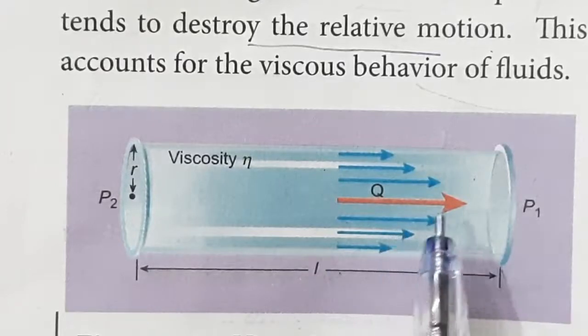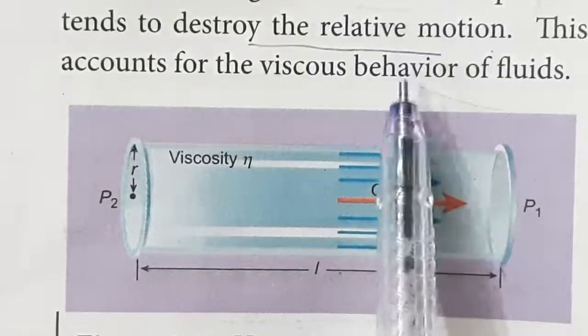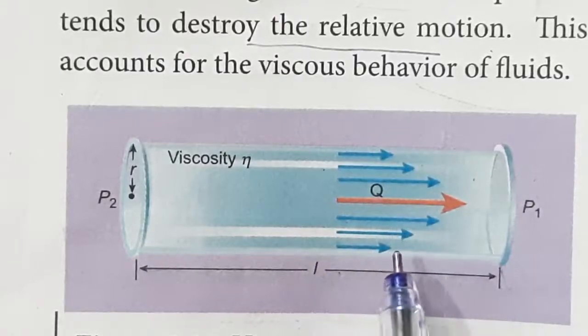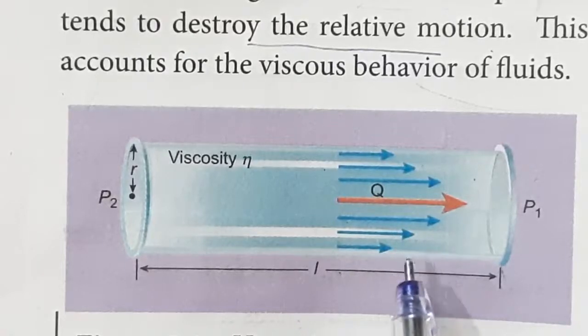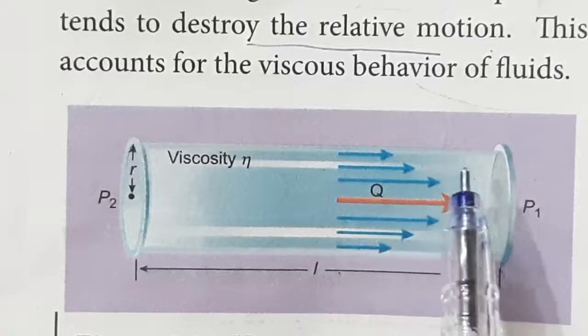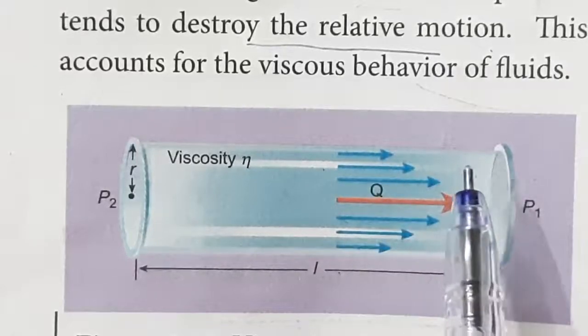So a backward force is set up, which tends to destroy the relative motion. That accounts for the viscous behavior of fluids. So when there is a relative motion between the different layers, viscous force occurs. Understand?